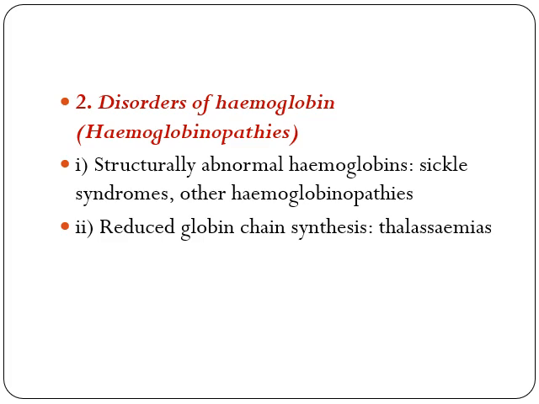Now, if there is a disorder of hemoglobin, either there will be synthesis of abnormal hemoglobin or there will be decreased synthesis of globin chain. Abnormal hemoglobin includes sickle cell anemia, known as sickle syndrome, or any other hemoglobinopathies. If there is reduced globin chain synthesis, like thalassemia, we know that globin is composed of alpha and beta chains.